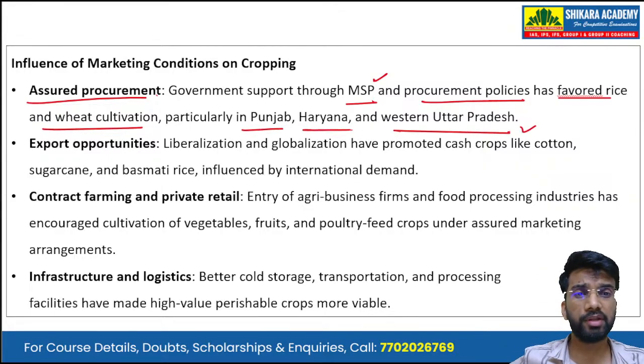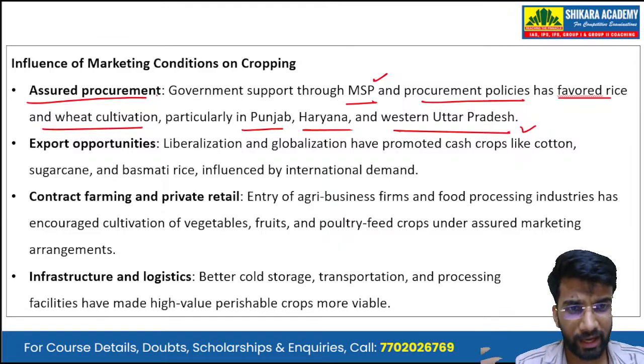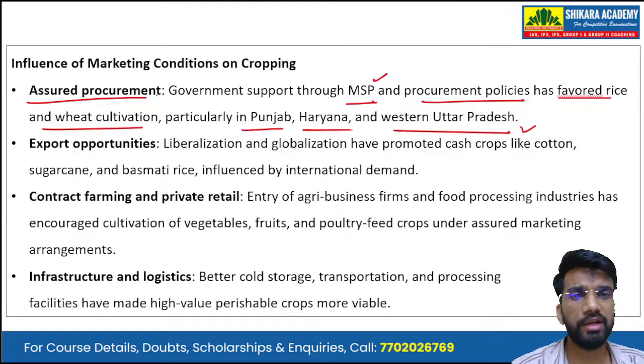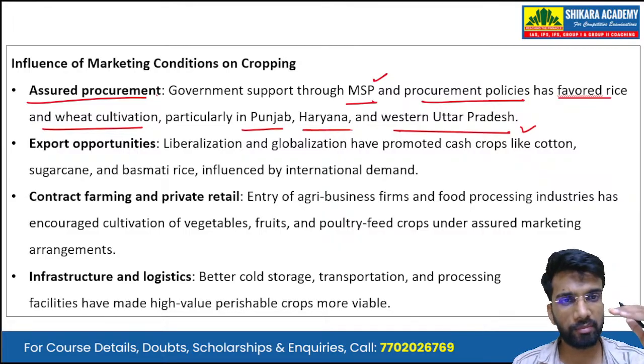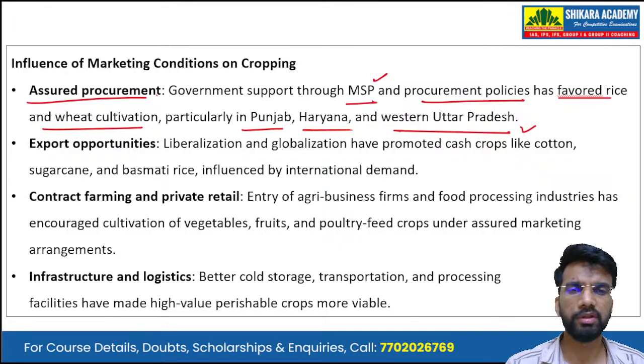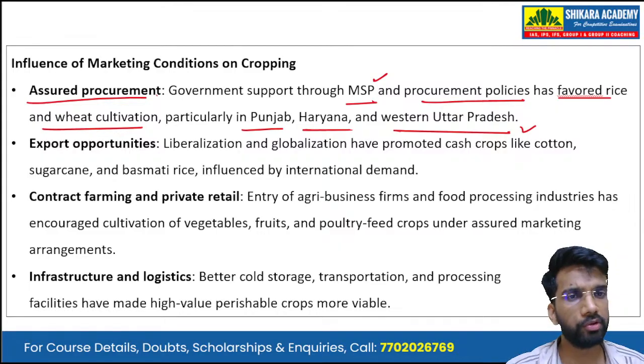There, the farmers are more inclined towards growing wheat and rice because they get incentives. They are assured that their crops will be procured at a fixed MSP price. So they do not try to diversify from those crops.